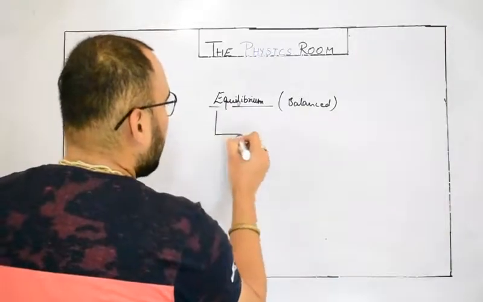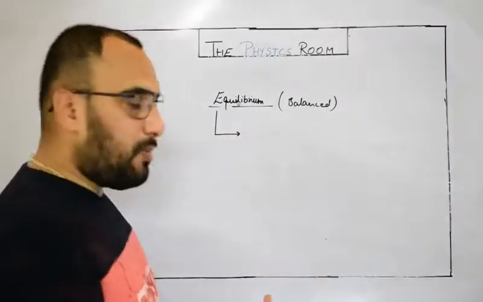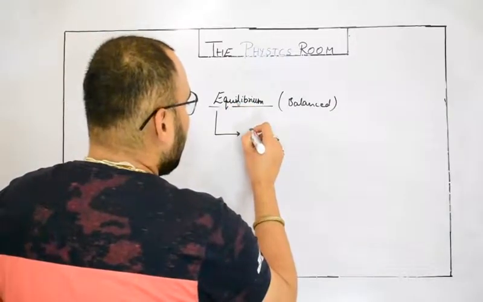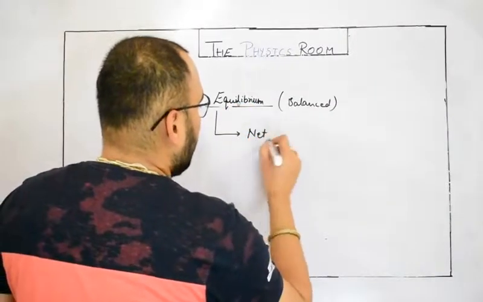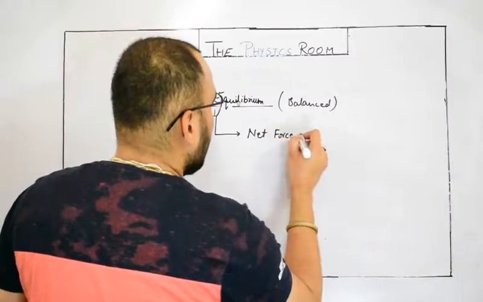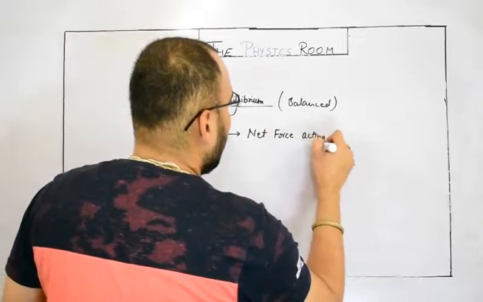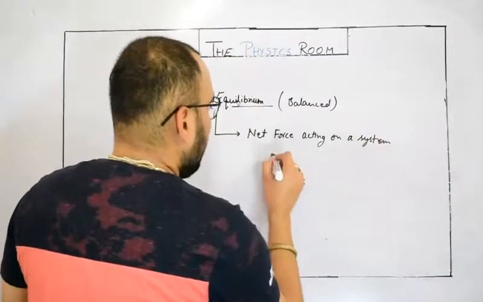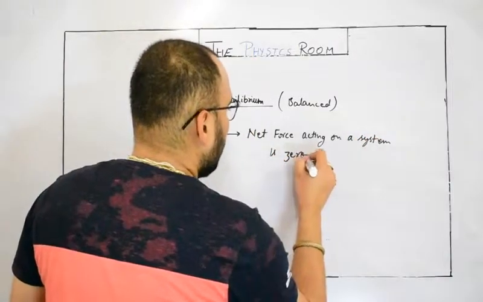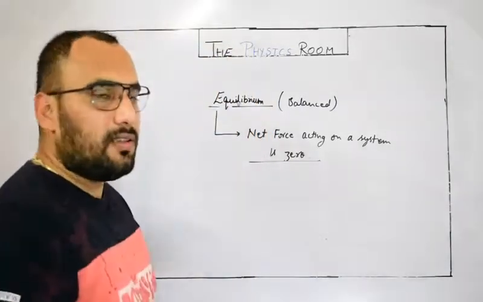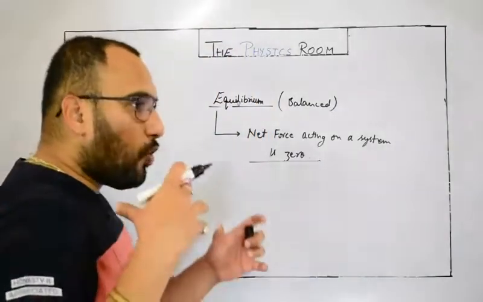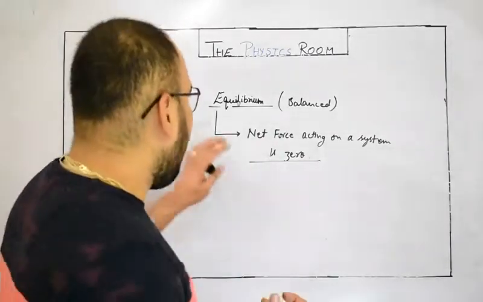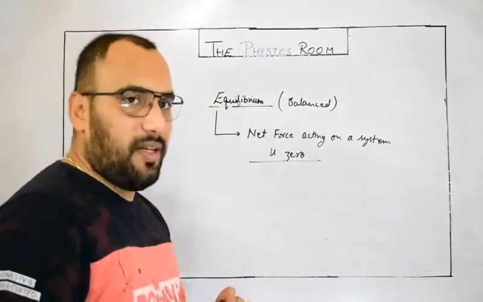In physics, equilibrium means the net force acting on a system or a body is zero, or the total combined effect of all the forces acting on the body is zero. At that time, the body is said to be in equilibrium.